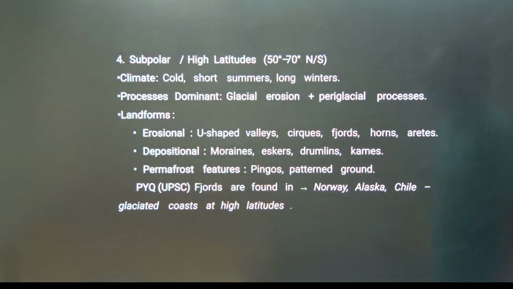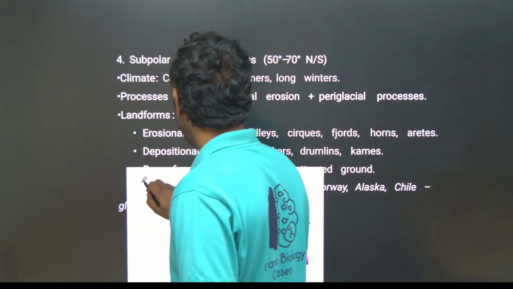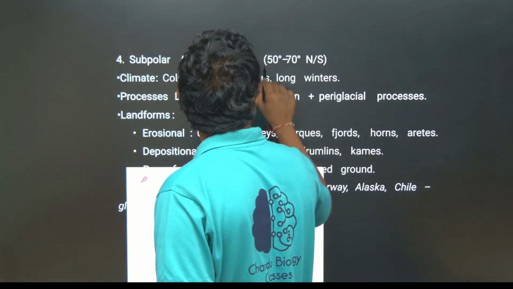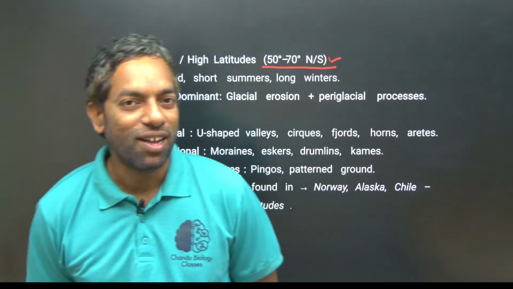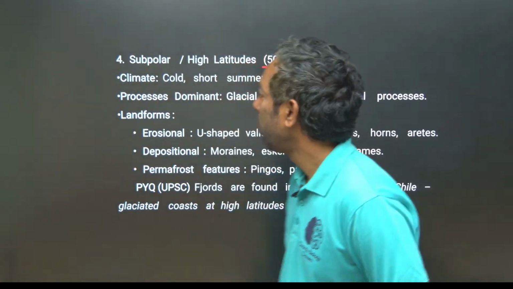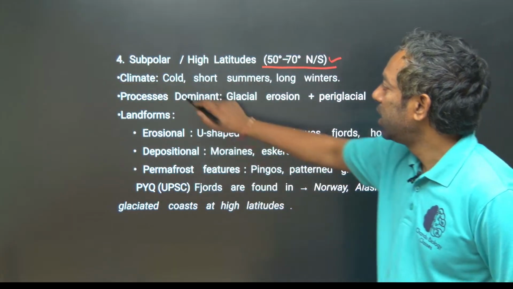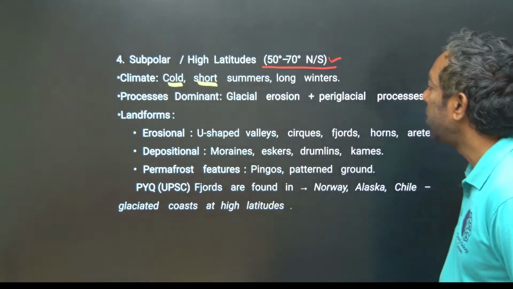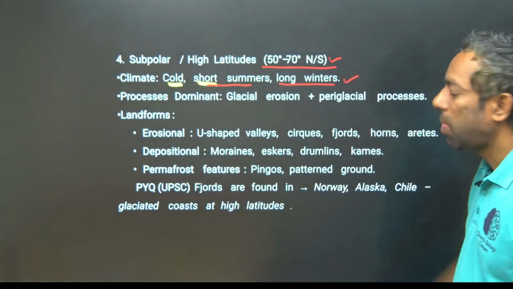Subpolar or high latitude areas have extreme conditions: extreme weather, extreme cold, guys. That also creates different landforms, especially cold summers, short summers and long winters.